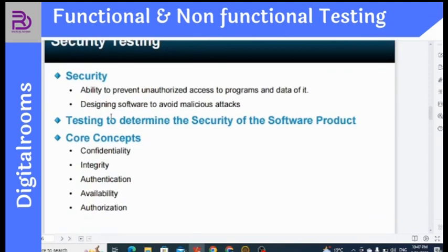Core concepts as well: confidentiality, whatever information users are putting in. Integrity means that as a software provider, it is my responsibility that integrity should be provided by the software. Integrity means I am very professional in what I am doing, and whatever services I am providing, whatever data I am asking of you, I have the responsibility to protect those things.